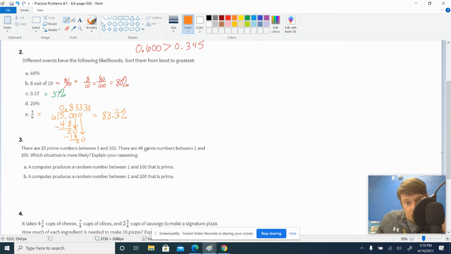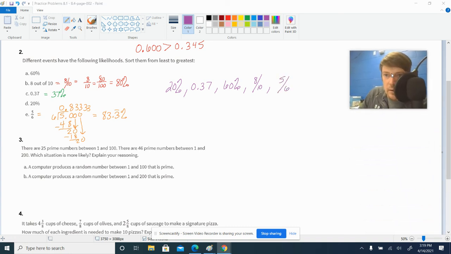Now we can order from, what does it say, least to greatest. Okay, so our least, 60, 80, 37, 20. So the least is 20%, followed by the next least looks like to be the 37, so 0.37. And then the next least looks to be from this group, the 60%. And then followed by 80%, which was 8 out of 10. And then the biggest was 5 out of 6. So there's our order of likelihood from least to greatest.